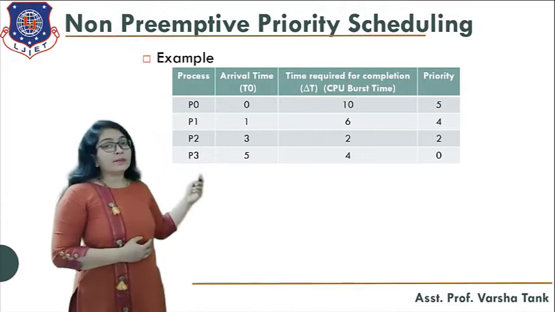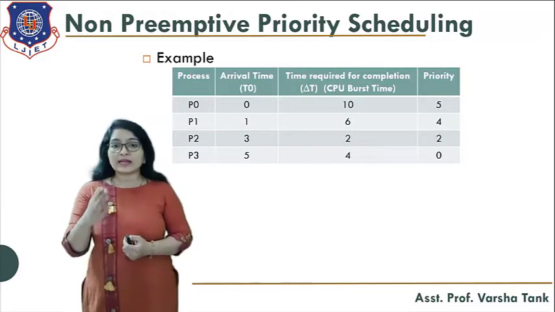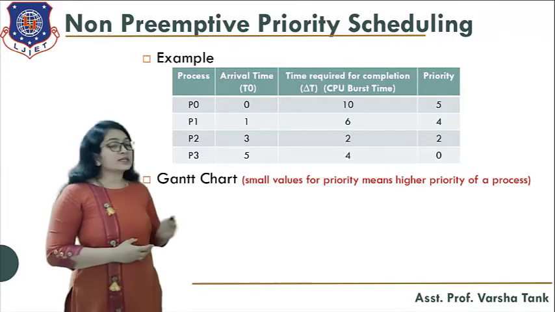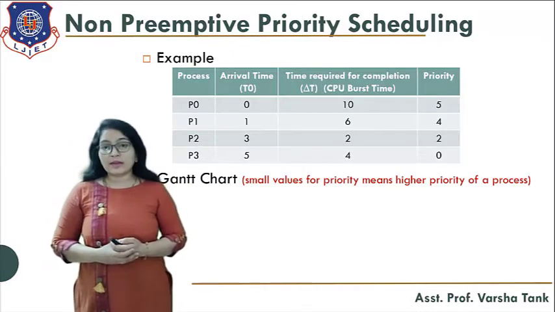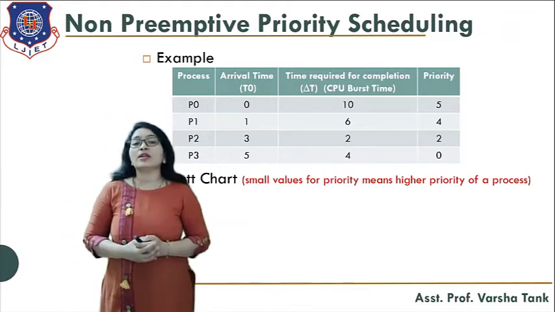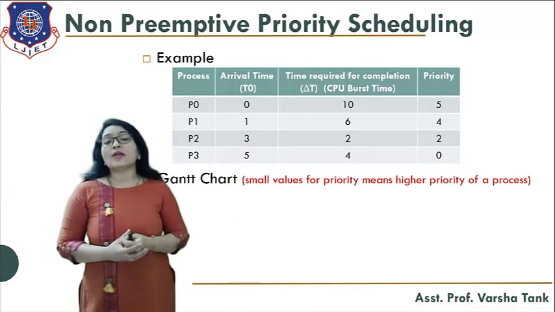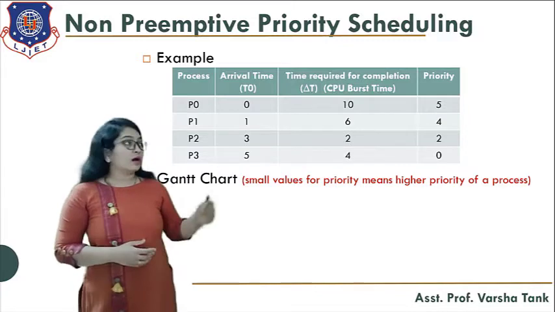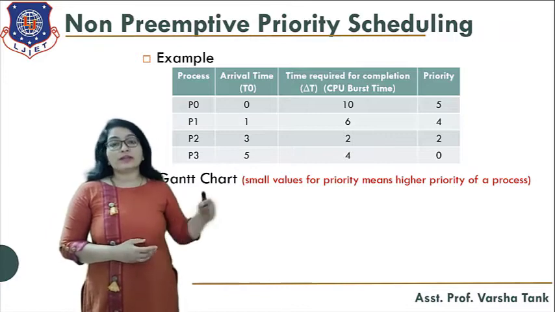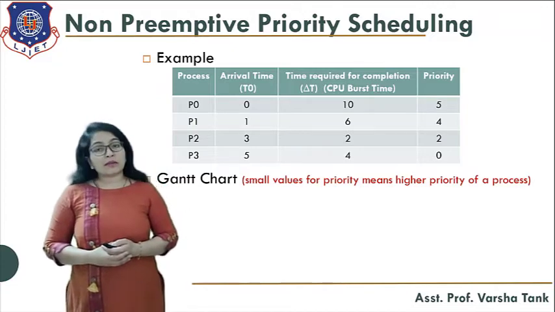Now let's see the example, the same example that we have considered till now. Here we have added just one column, the priority for each process. Now what is the timeline chart? When drawing the timeline chart, we consider that small priority values mean higher priority. So process P3 has priority 0, the highest priority. Then the next highest is P2, and then P1. So let's draw the timeline chart for this.